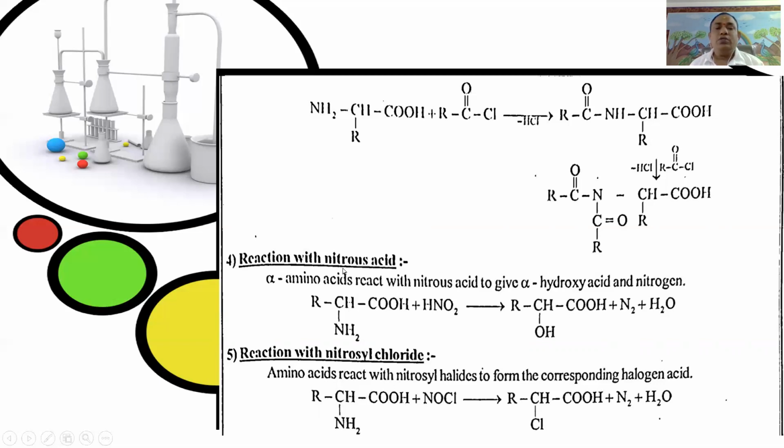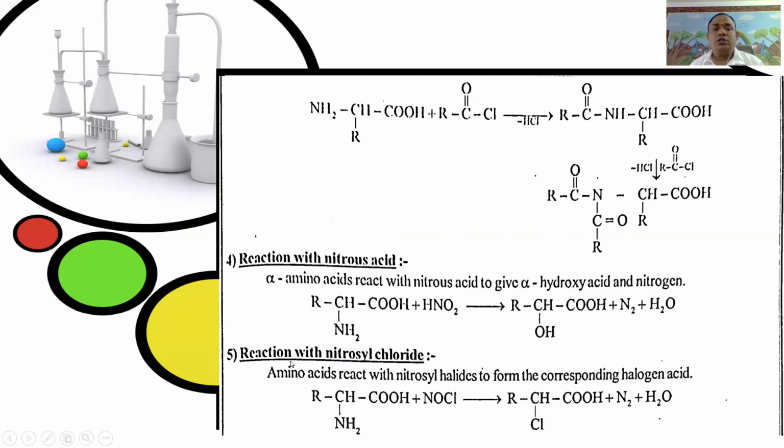Next, reaction with nitrous acid. Generally, alpha amino acids react with nitrous acid to give alpha hydroxy acids with the liberation of nitrogen. That is, RCHNH2COOH plus HNO2 gives RCHOHCOOH plus N2 plus H2O.